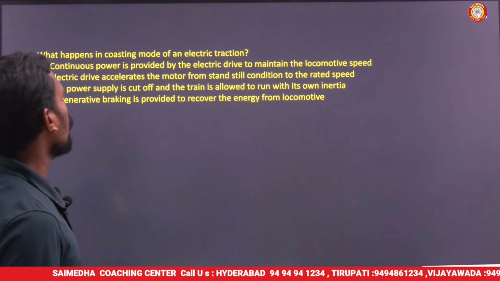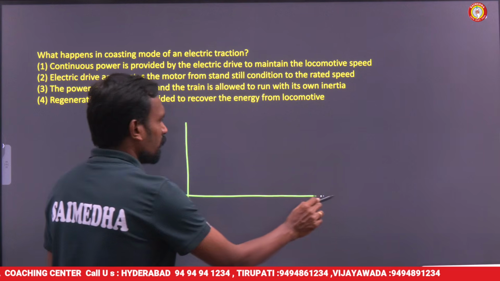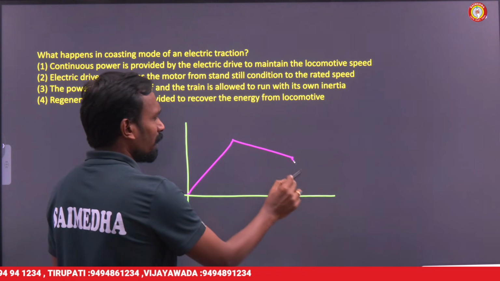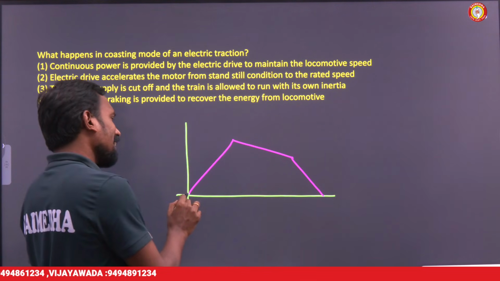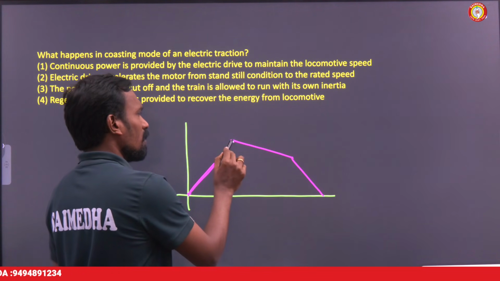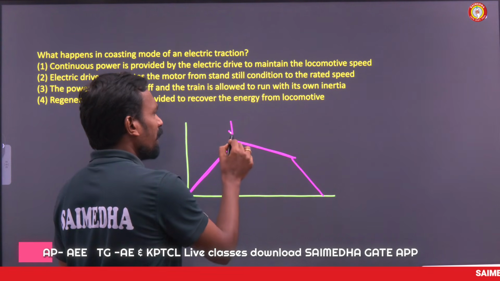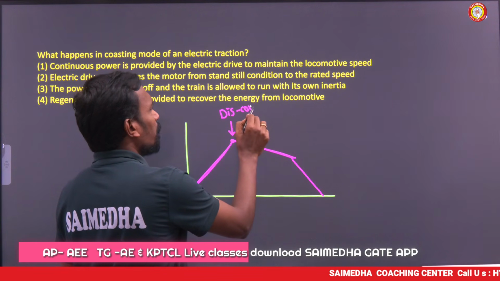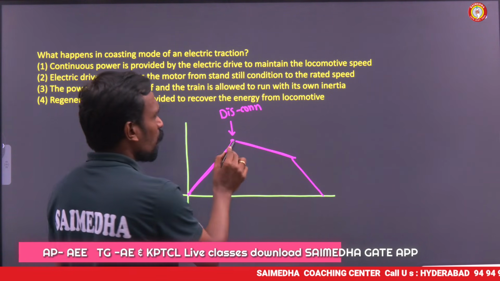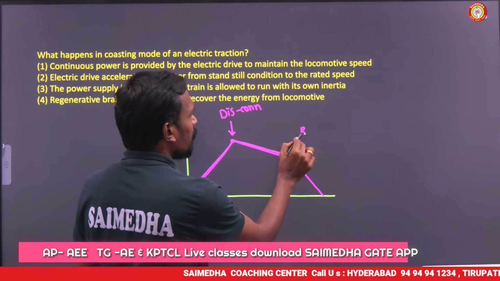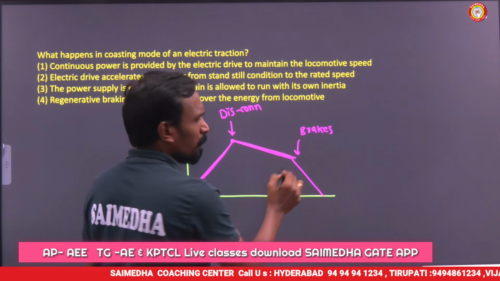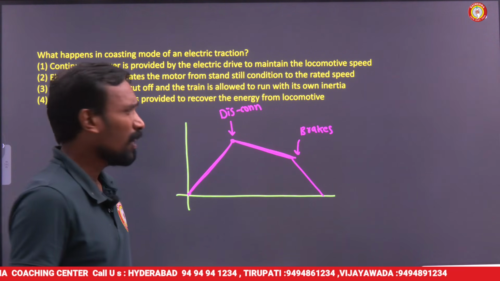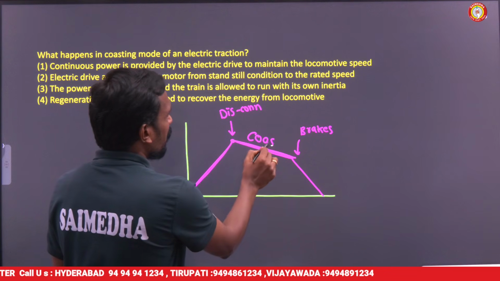What happens in coasting mode? Do you know what coasting mode is? Do you have an idea? Acceleration, coasting, retardation. In acceleration, the supply is on. In coasting, we need to disconnect the supply. Here the supply is disconnected. After coasting, we need to apply the brakes. When we apply the brakes, the train comes to rest. So this is simply called the coasting period.